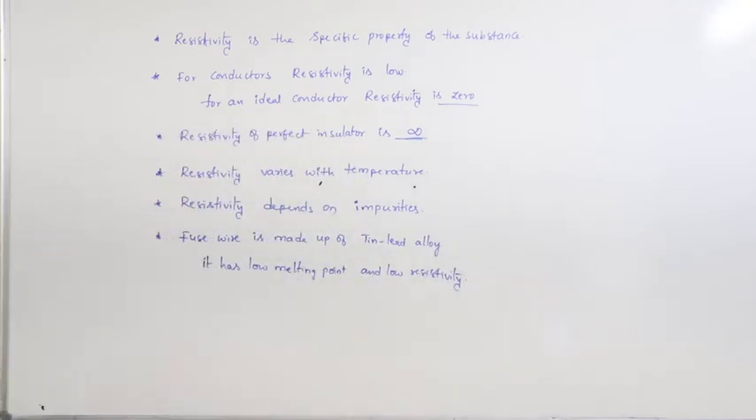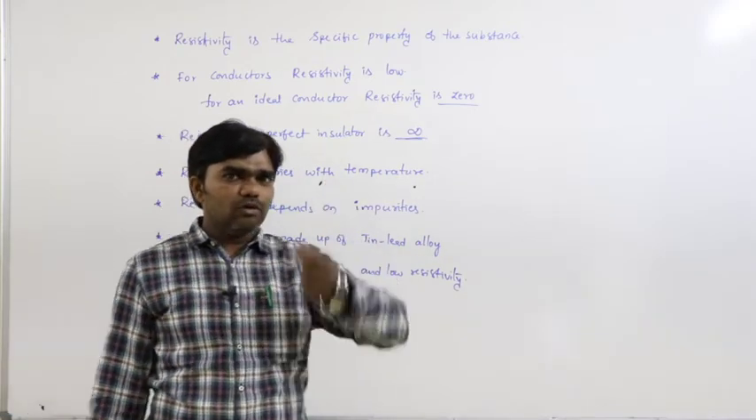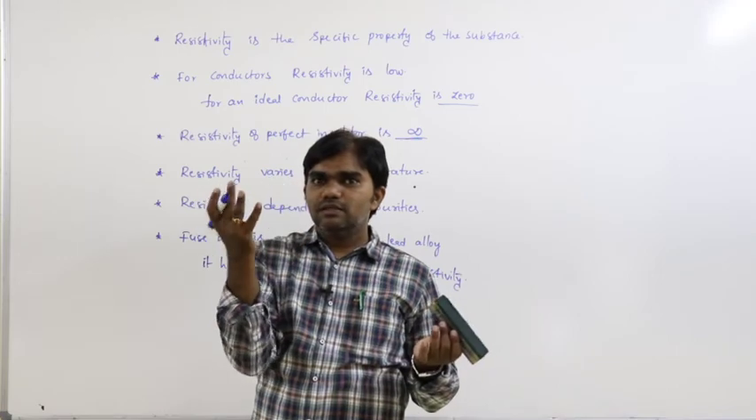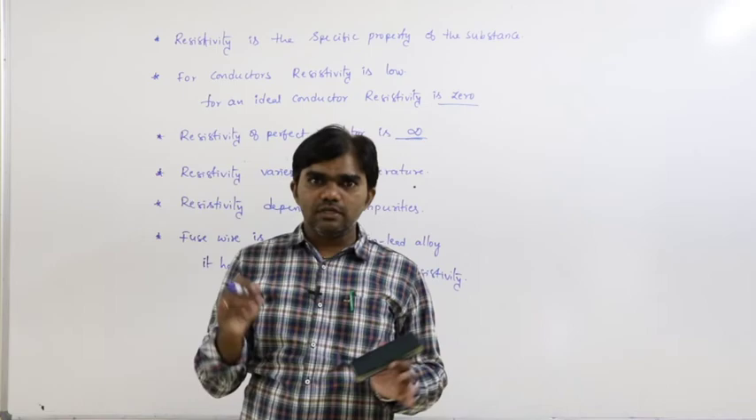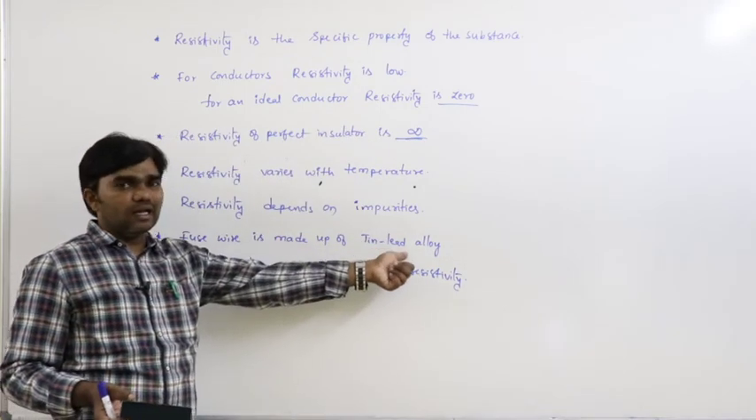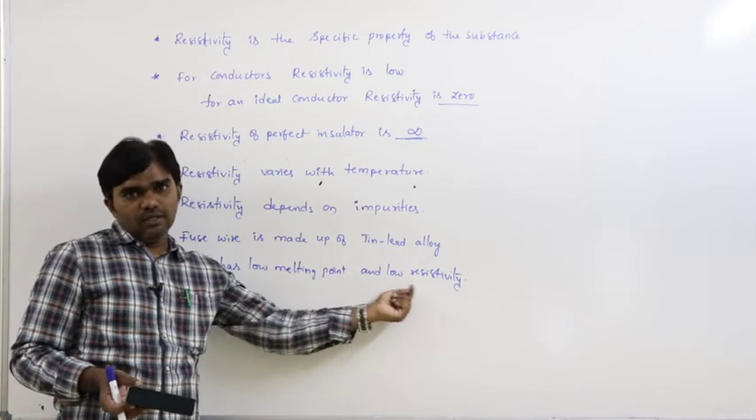Low melting point and low resistivity. What is the use of the fuse wire? If a high current passes, the fuse wire melts, and then the current stops. That is the use of the fuse wire. The fuse wire is made up of a tin-lead alloy, and it has a low melting point and low resistivity.